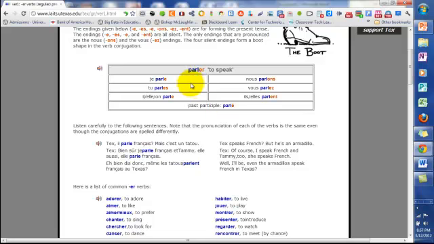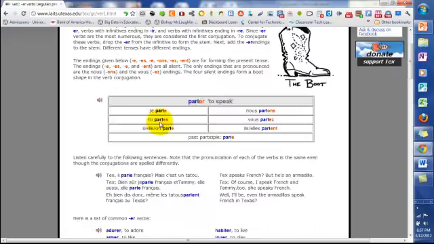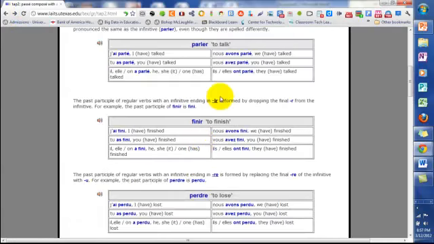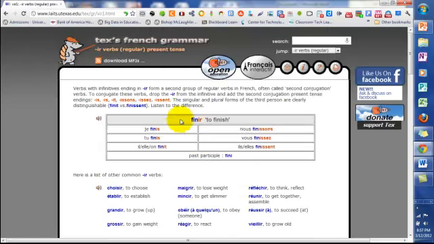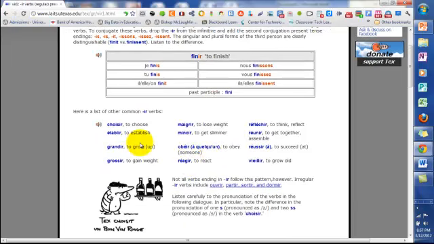Okay, so if you want to review this, go to Texas French Grammar, and then click on some of these and you can review. So je parle, I am speaking, or I do speak, or I speak. Okay, and then it gives you the past participle right there. So it's a pretty easy review. Now if I go back and I want to review the IR verbs, just click here. Takes me to the present tense review of IR verbs. Alright, so this would be je finis, I finish, or I do finish, or I am finishing, and so forth. So that gives you a few more verbs also that are conjugated like the verb finir.